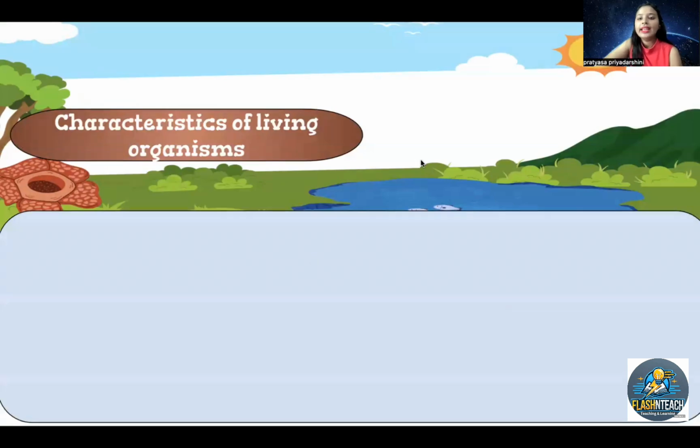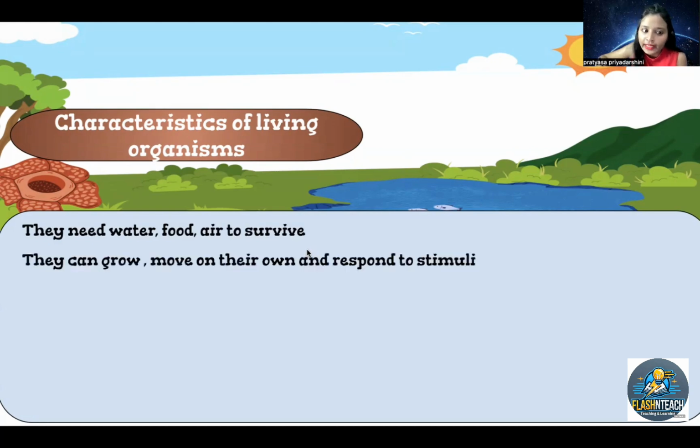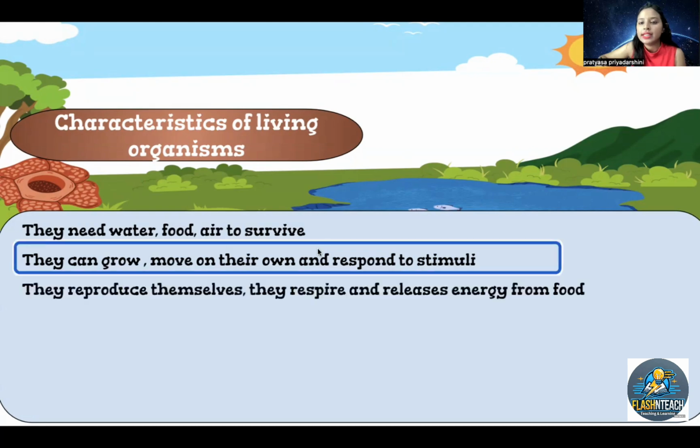Now, let's learn about the characteristics of living organisms. Let's learn about the different characteristics that living organisms have, that we have, that plants have, that different animals have. First, they need water, food, and air to survive, like us, right? They can grow and move on their own and respond to stimuli.